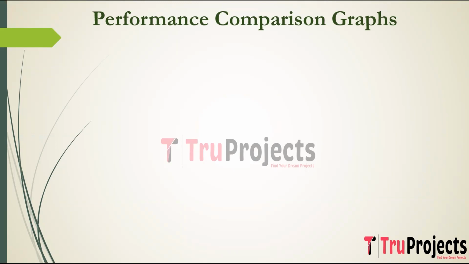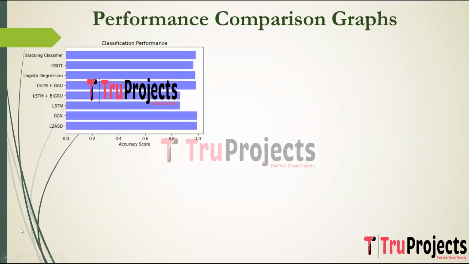We have used accuracy, precision, recall, and F1 score, which are the performance metrics, to evaluate all the classification models built in the project. So here we have performance comparison graphs for all the models built in the project. This is the accuracy comparison graph, where the x-axis represents the accuracy score for each algorithm and the y-axis represents algorithm names. Accuracy is the measure of the overall correctness of the model. It calculates the ratio of correctly predicted instances to the total number of instances.